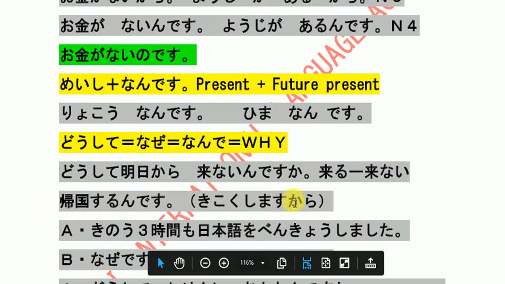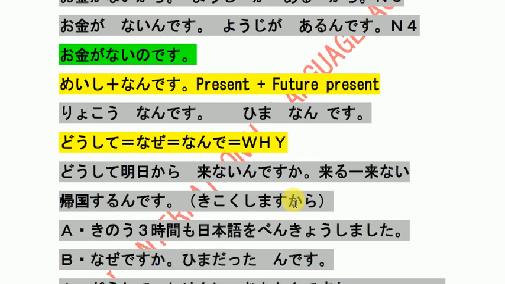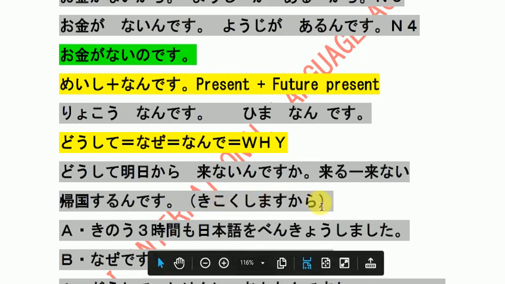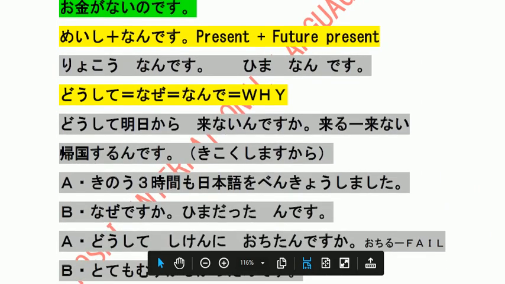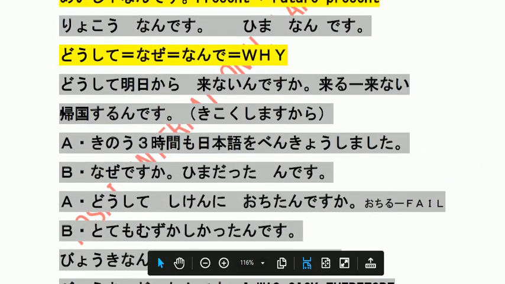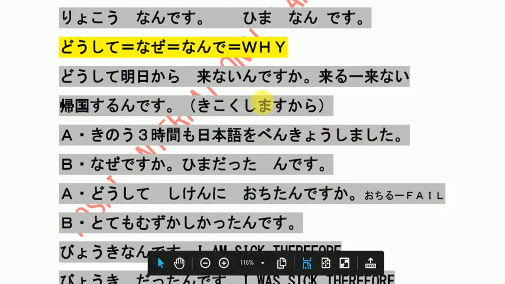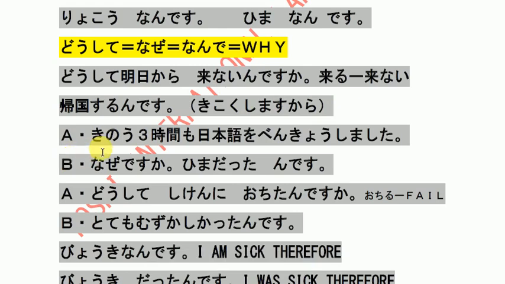Now kara is a polite way, like if you are talking with teacher, もし先生と話してるなら、polite way からが使った方がいいです。しますから。This is also okay. Most of the people use, but if you are polite way like talking, then you can use からしますから。A と B が話してますね。昨日3時間も日本語を勉強しました。A friend is telling. なぜですか Why?